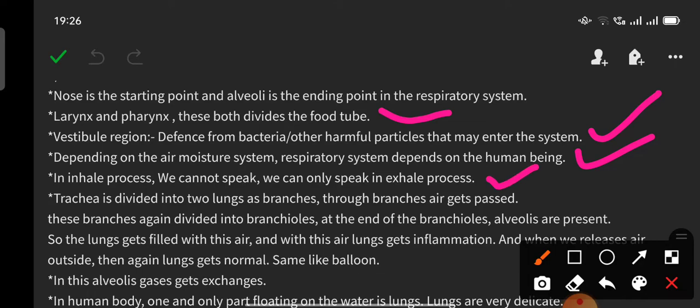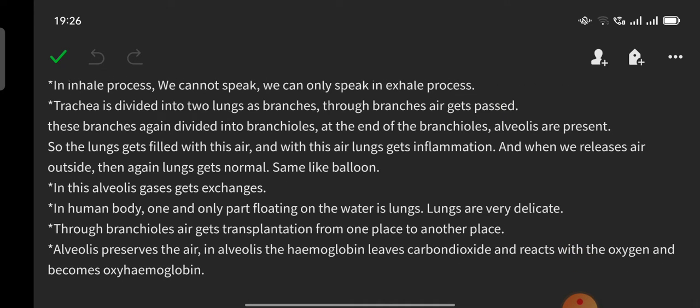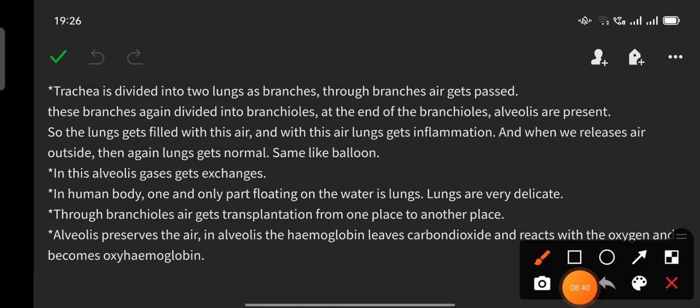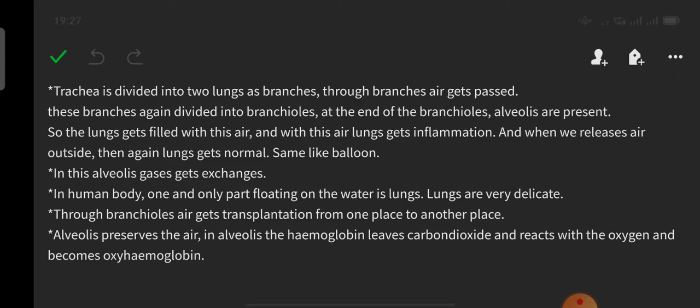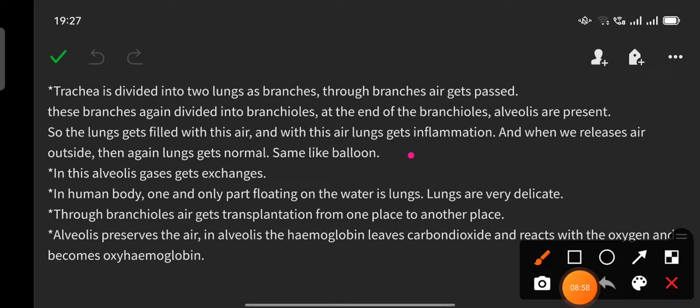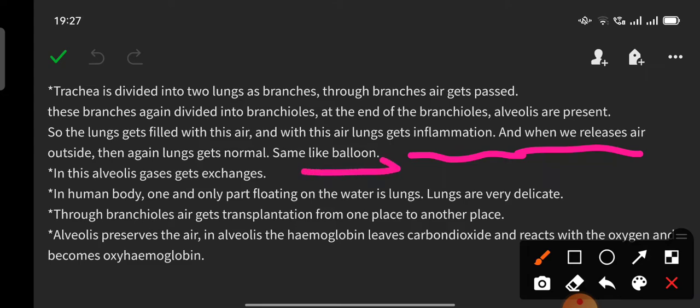The trachea is divided into two lungs as branches. Through the branches, air gets passed. These branches are again divided into bronchioles. At the end of the bronchioles, alveoli. See, bronchioles will be like this, and at the end of the bronchioles, these round shaped things are the alveoli. The lungs get filled with this air, and with this air the lungs get inflamed, swelling. Inflammation means swelling, and when we release air outside from the body, the lungs again become normal, just like a balloon.